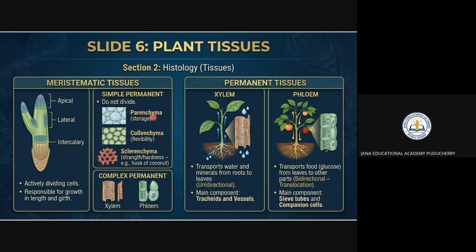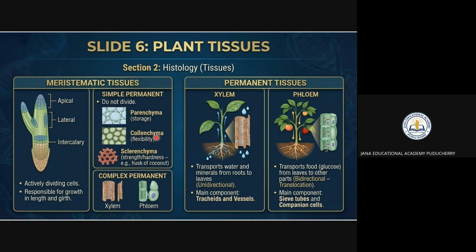The simple permanent tissues: for storage, you can say parenchyma.